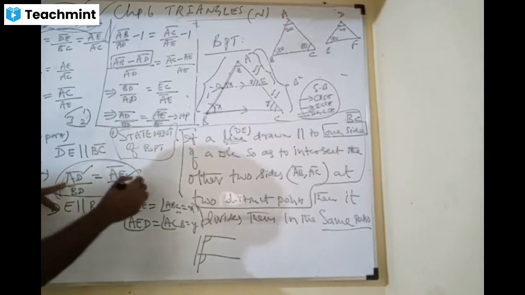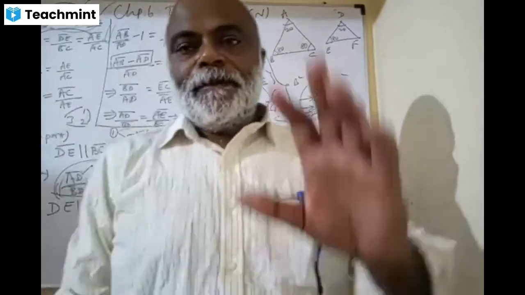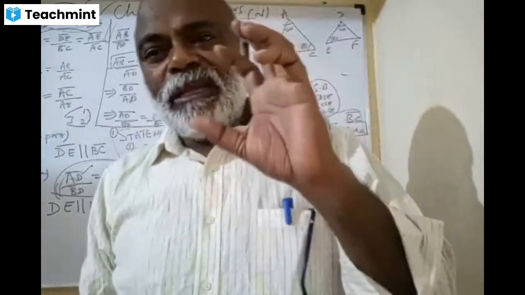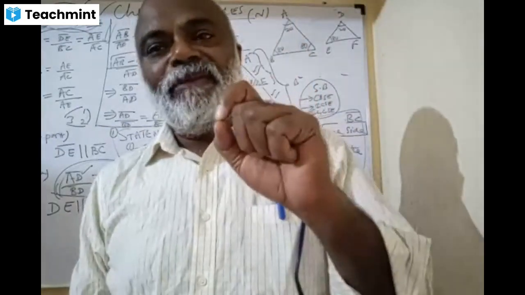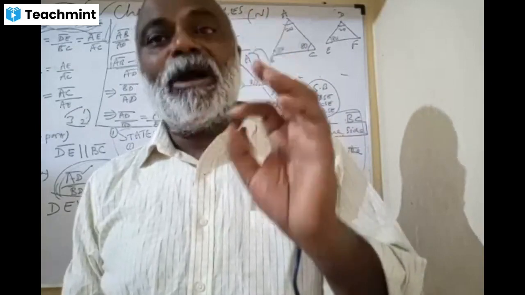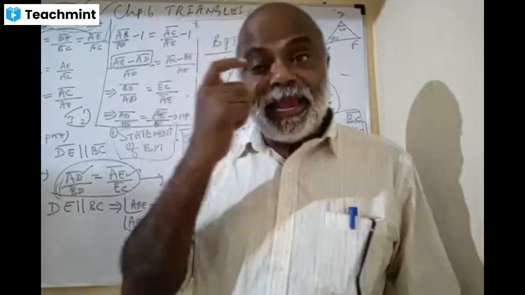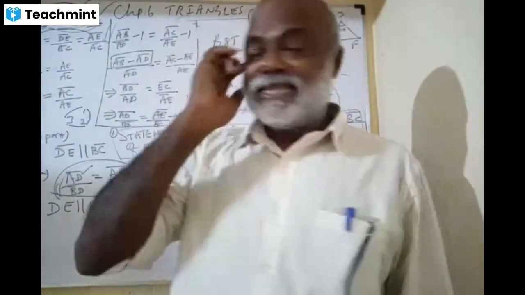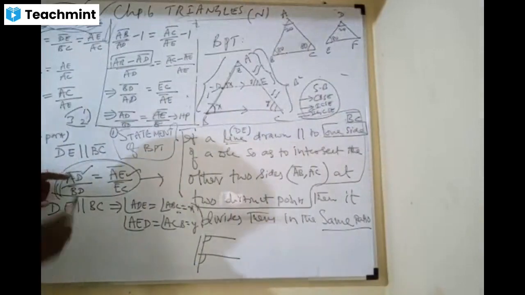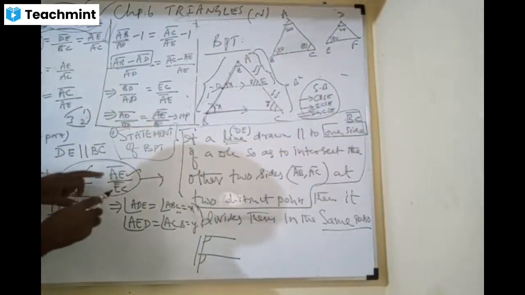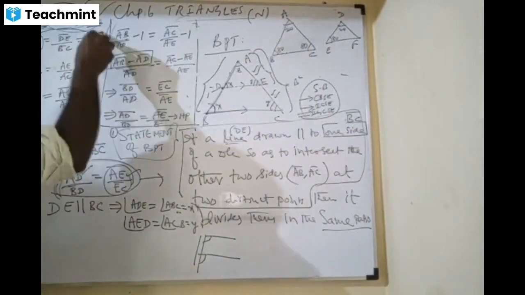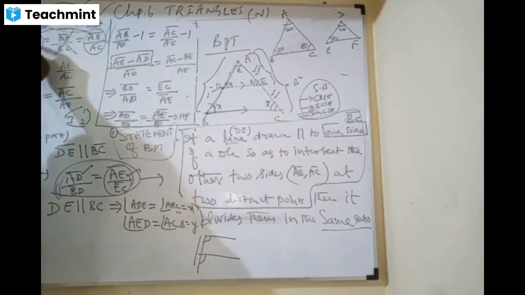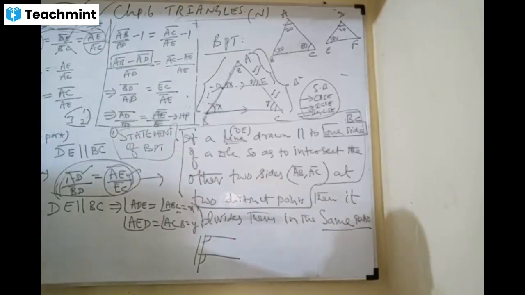Then look at what to prove. In our mathematics, in all proof sums, you should be very, very careful about one thing: RHS. Always keep your eye on RHS. What is on the RHS? There is AD, but here we need this one. Look here, there is AE, but we need this one. This is not needed, therefore you leave it and take these two. Clear? Is it okay? Yes, sir.